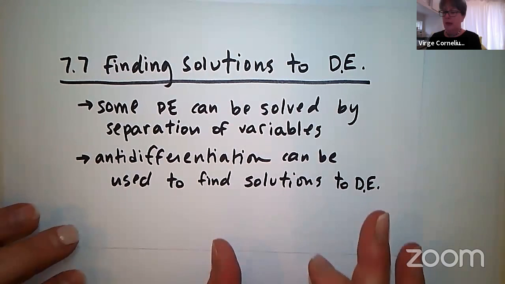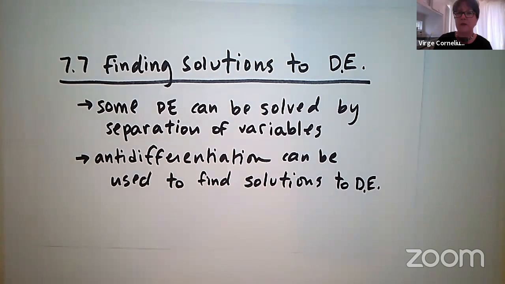And 7.7 says that we are trying to find solutions to differential equations. Some differential equations can be solved by this technique of separation of variables. And there are actually many differential equations that we consider non-separable, and for AP, we do not worry about those. We worry about those in an entire semester class in college called differential equations.